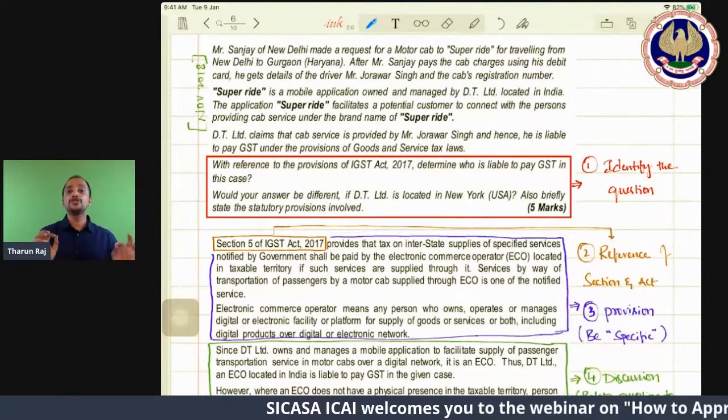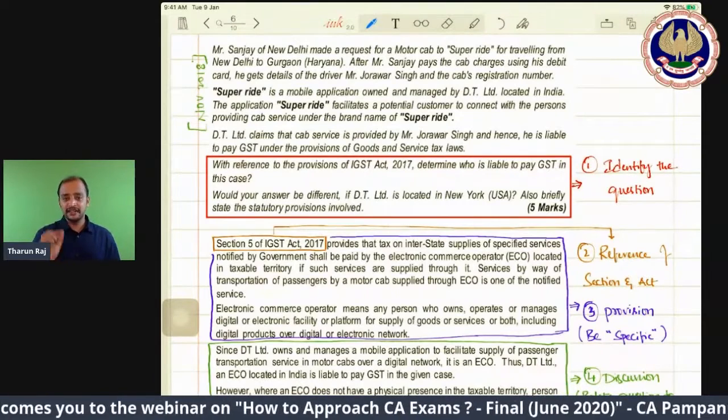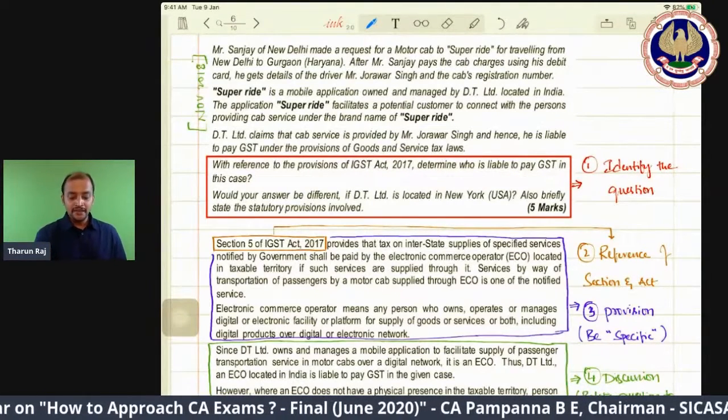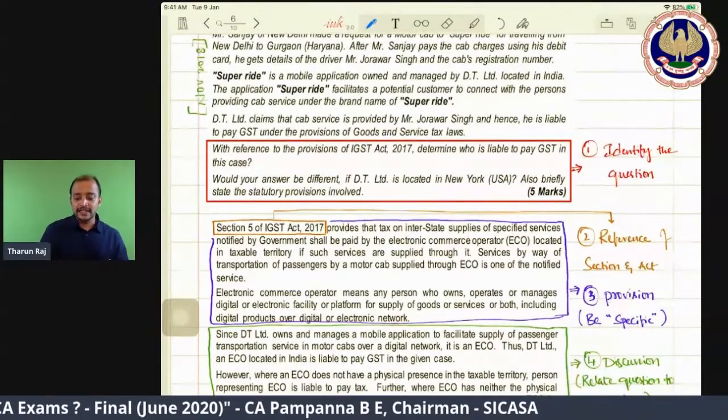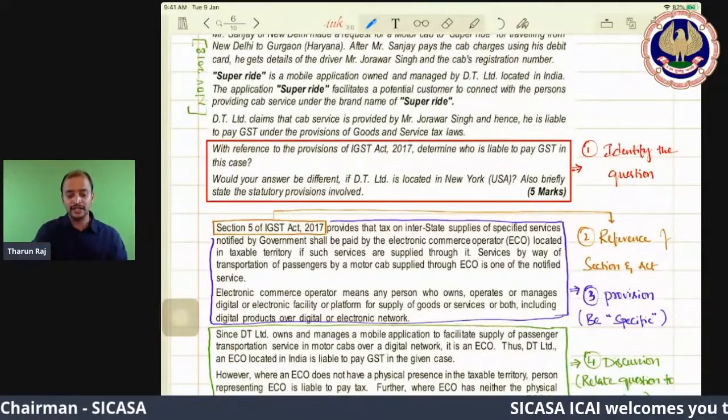Now, they have given a situation. For this situation, what is the requirement? Go to the question. First, identify the question. With reference to the provisions of the IGST Act, determine who is liable to pay GST in this case. So now you know what is the requirement. Now you read the question.